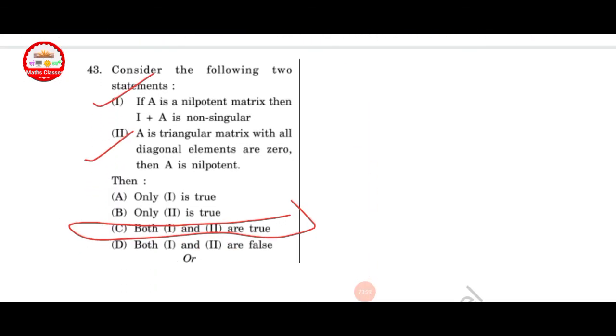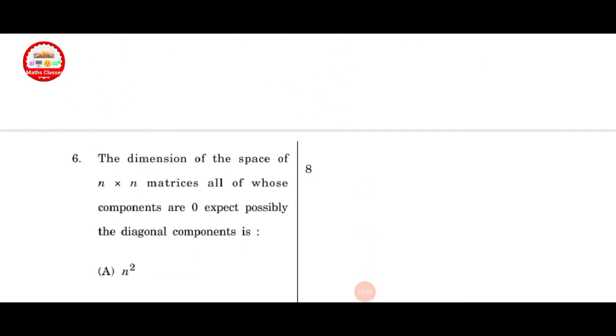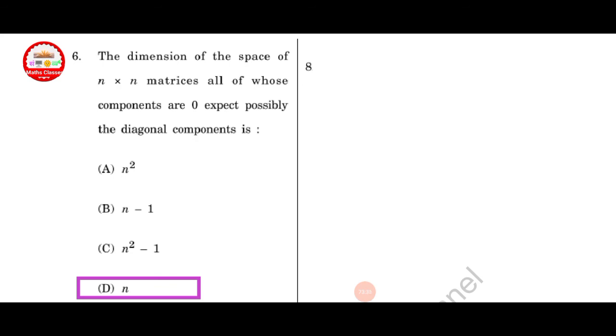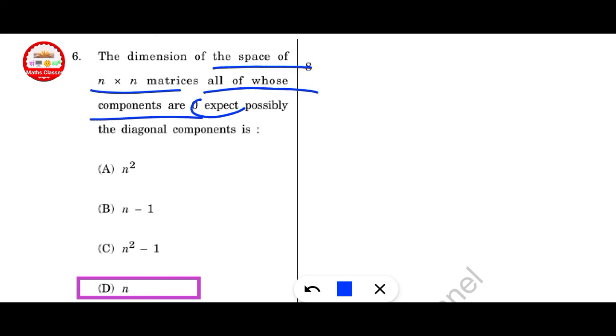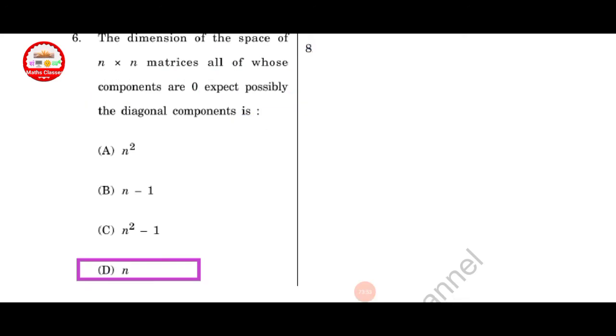Consider the following two statements. If A is a nilpotent matrix, then I plus A is non-singular. This is correct. And if A is a triangular matrix with all diagonal elements 0, then it is nilpotent. This is also true. Next question, the dimension of the space of n cross n matrices whose components are all 0 except possibly the diagonal components is n. Option D is correct.